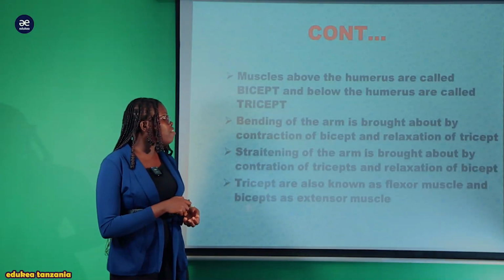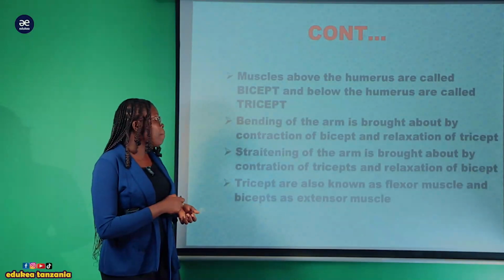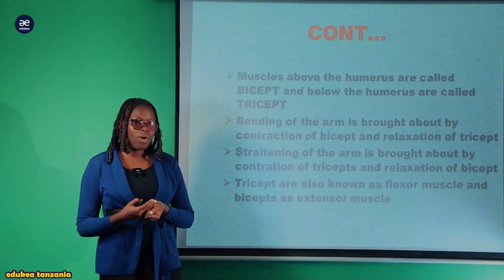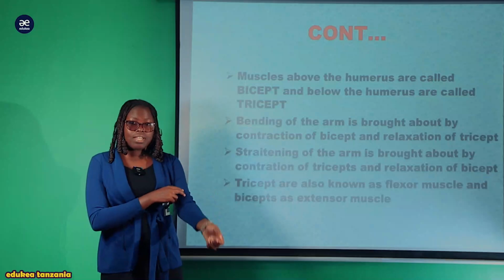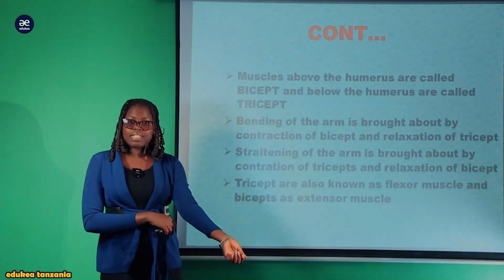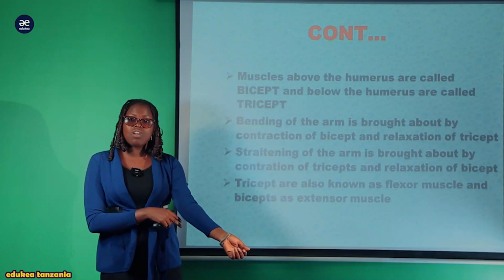And muscles above the humerus inaitwa biceps na muscles below the humerus inaitwa triceps. Ukiangalia katika mkono wako, the muscle above the humerus ni muscles ziko hapa, na zilizopo below the humerus ni zilizopo chini. So these are called triceps.